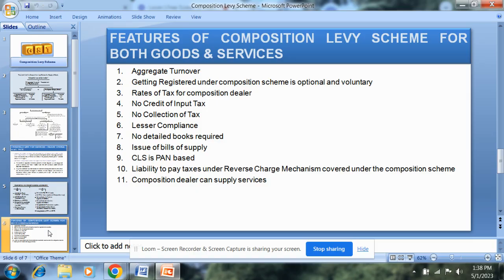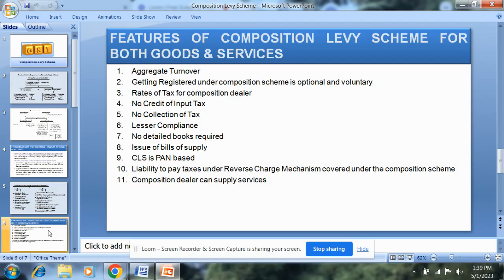The tax rate is to be computed on the aggregate turnover, that is the 1%. Restaurants not serving alcohol, the total tax rate is 5%. Other service providers having annual turnover less than 50 lakh, the total tax rate is 6%. That is with effect from 1st April 2019 onwards.